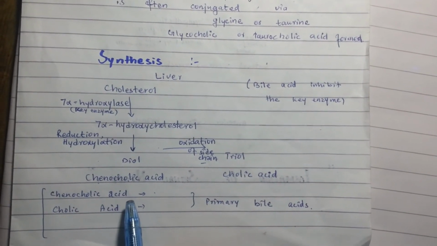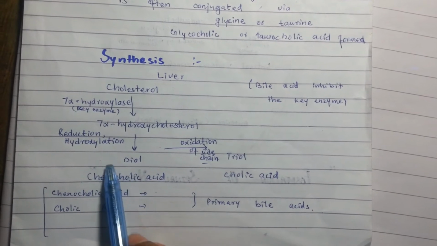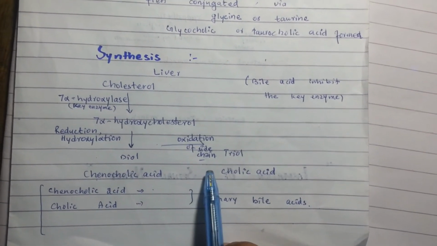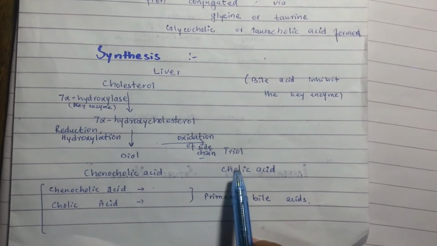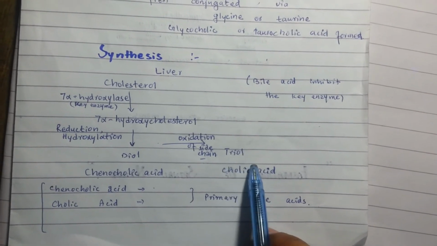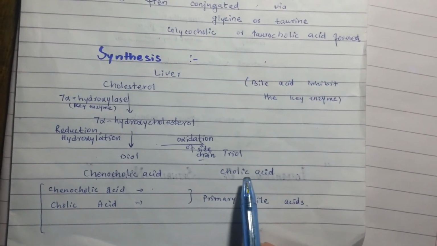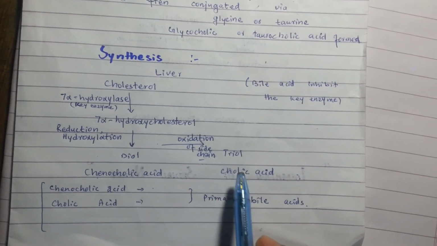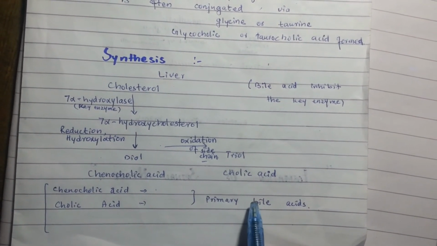The bile acid with hydroxyl groups at positions 3 and 7 is chenodeoxycholic acid, while the bile acid with hydroxyl groups at positions 3, 7 and 12 is cholic acid. Both these compounds form the primary bile acids.